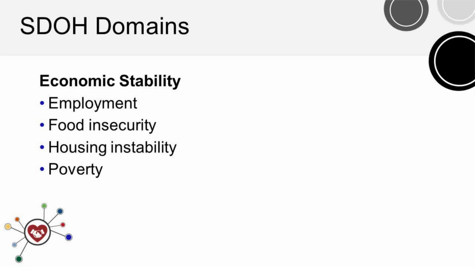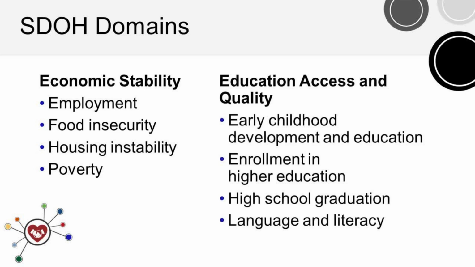Having difficulty finding a job, being limited in how much you can work, or not earning enough to afford the things you need to stay healthy can lead to disparities. These are some of the factors included in the economic stability domain. People with access to quality education and who obtain higher levels of education are more likely to be healthier and